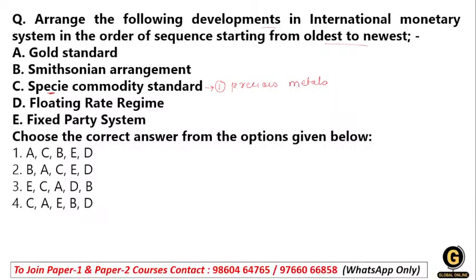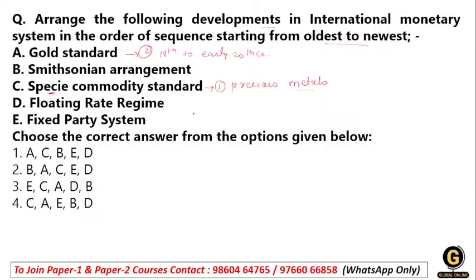Then after the specie metal comes the gold standard. This is a monetary system where the currency value is directly linked with gold, and it was used at the international level. It continued from the 19th century to the early 20th century. So this is the second one, the gold standard.